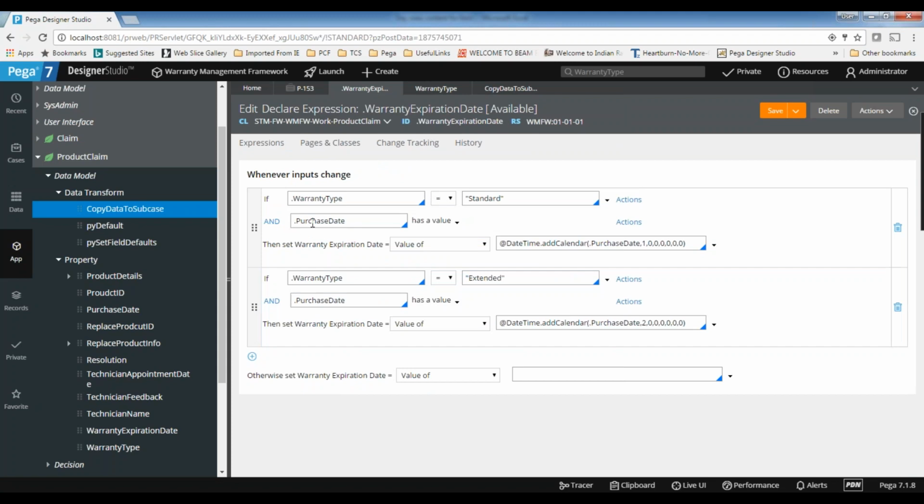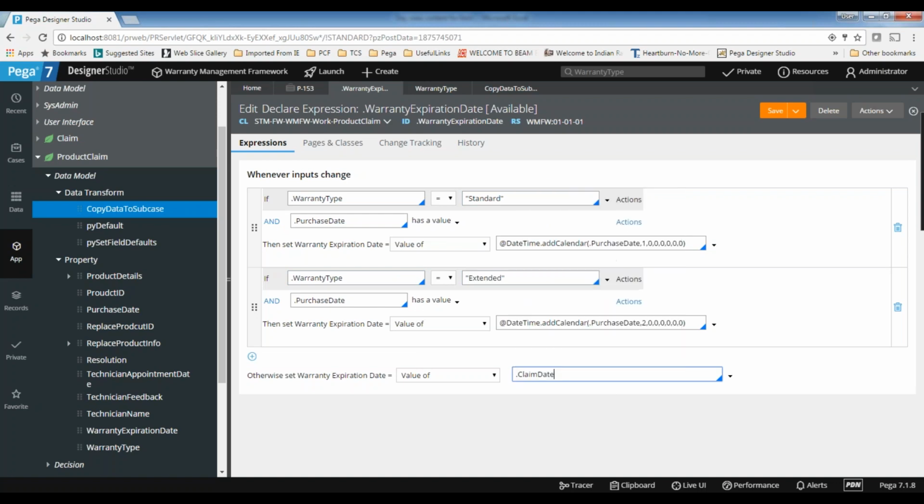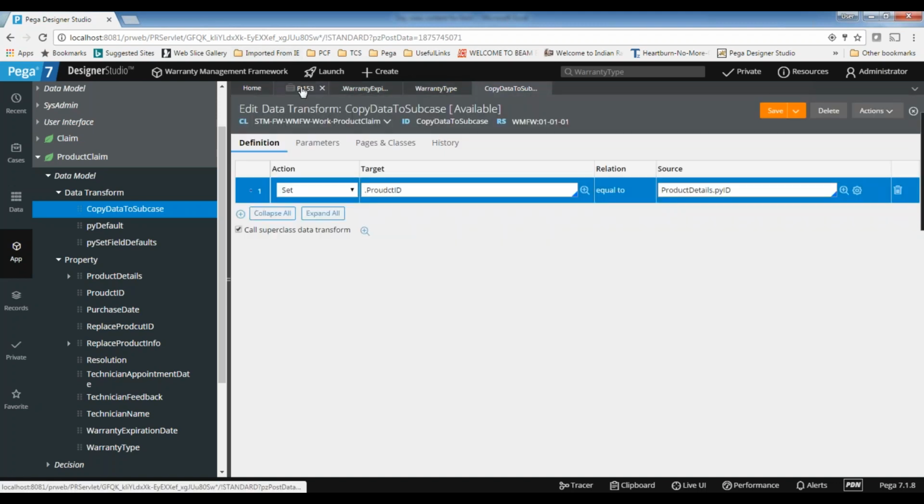So if the warranty type is standard, this is the calculation. If the warranty type is this one, this is the calculation. If nothing is selected, then the claim date will be your warranty expiration date. That is why we calculate the claim date, whenever you create the claim, that is your expiration date. That means that your warranty is expired. So now I need to display the same value on the screen.